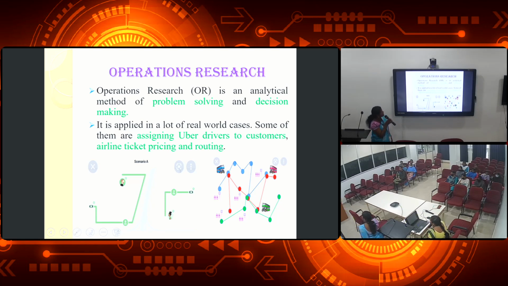Next, operation research. Operation research is called OR. It is an analytical method of problem solving and decision making. Wherever a problem arises, we can use the concept of OR and we can find a conclusion for that problem. It is applied in a lot of real world cases. Some of them are assigning Uber drivers to customers, airline ticket pricing and routing. For example, in booking a call taxi, OR is used because OR is used in finding the shortest route.